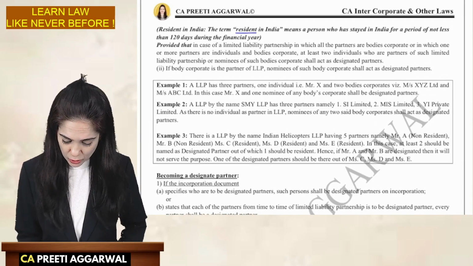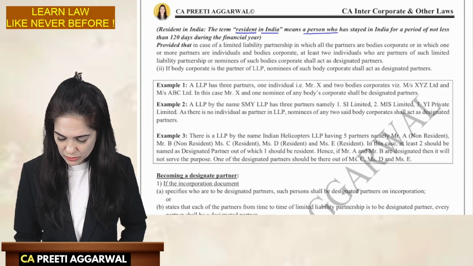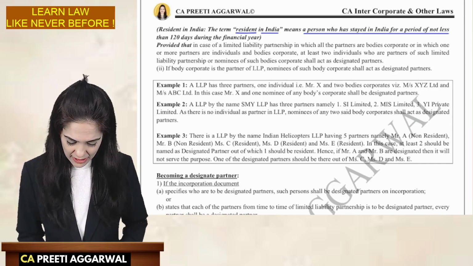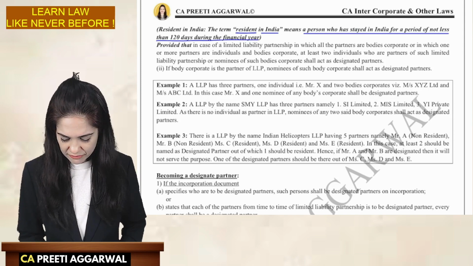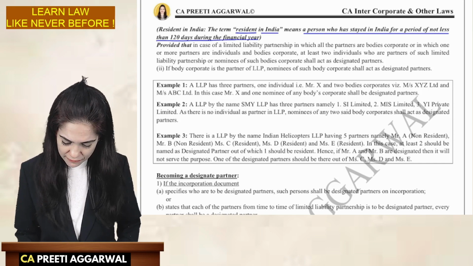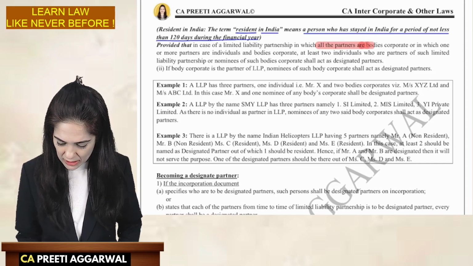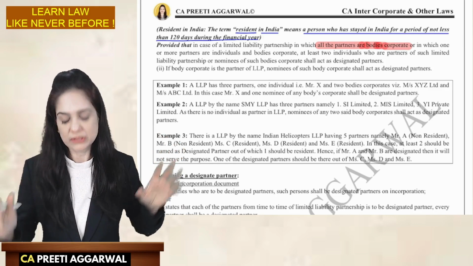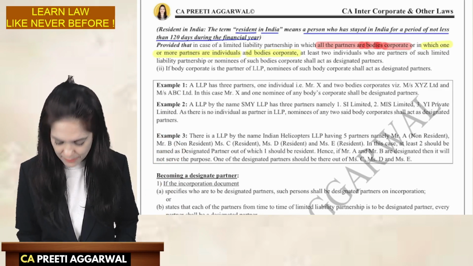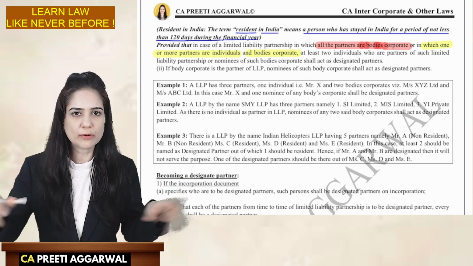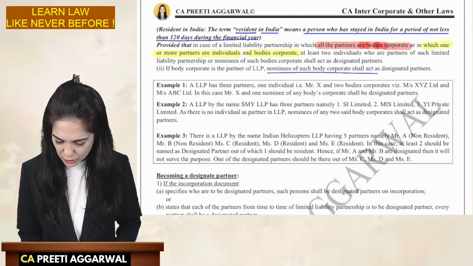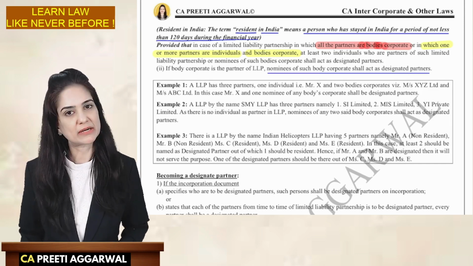The term resident is also defined. Resident in India means a person who stays in India for a period of at least 120 days during the financial year. In case of an LLP in which all partners are body corporates, or in which one or more partners are individuals and the rest body corporates, the nominees of the body corporate shall act as designated partner.